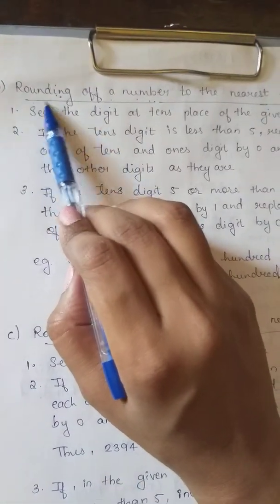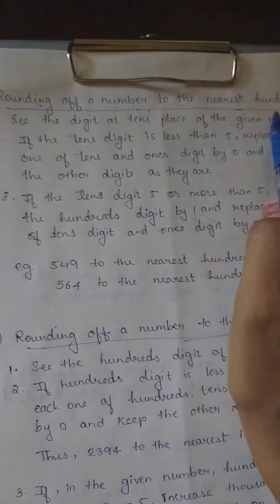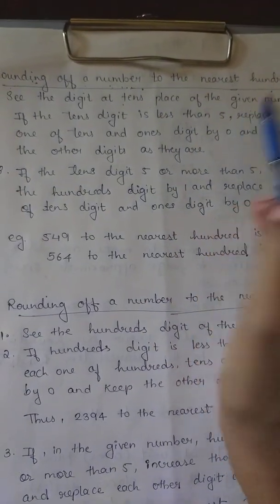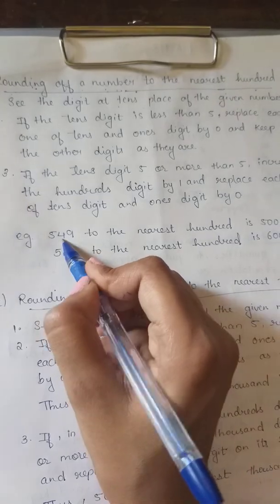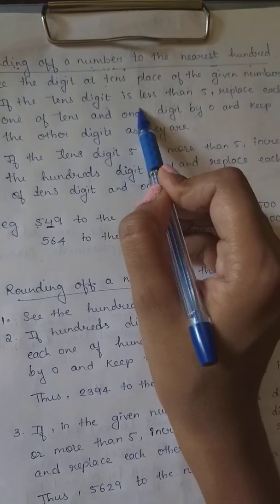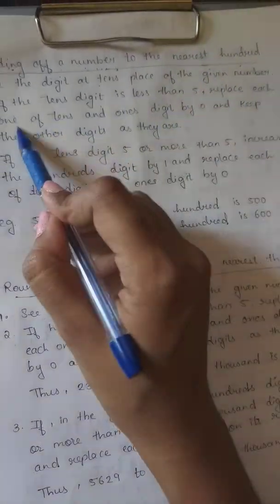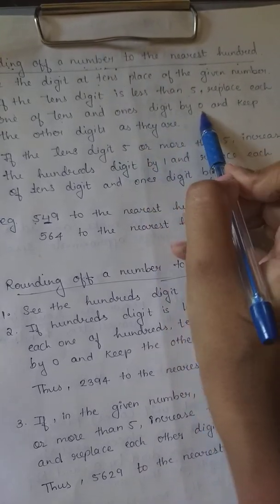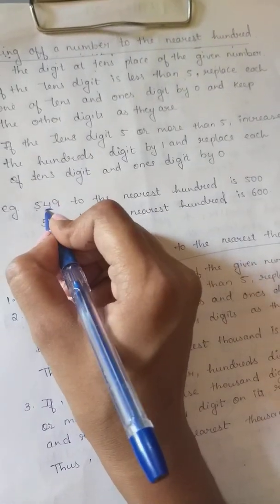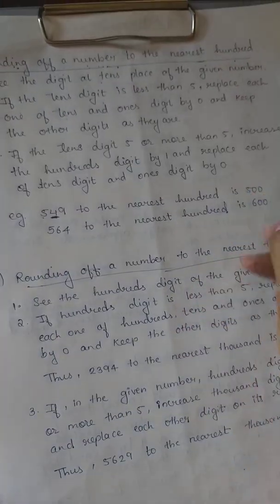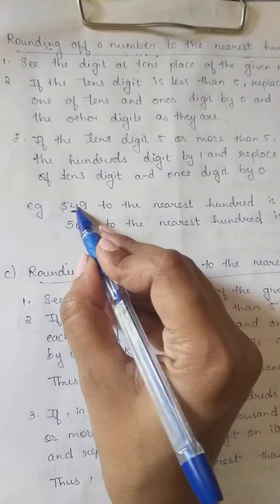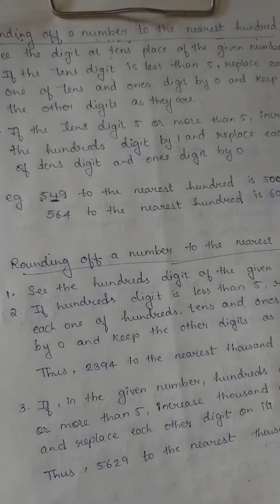Next, point B, rounding off of a number to the nearest 100. See the digit at tens place of the given number. So which is the tens place? Ones, tens, 100. So we have to consider the tens place. If the tens digit is less than 5, replace each one of tens and ones digit by 0 and then keep the other digit as they are. So for example, if this is less than 5, then we have to put 0 in the tens and ones, and we will keep the number 5 as it is.